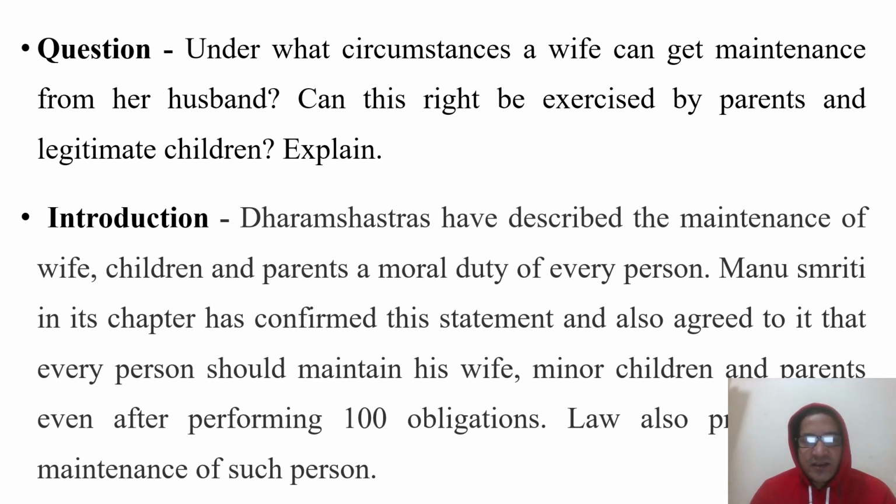Dharmashastra has described the maintenance of wife, children, and parents as a moral duty of every person. Manusmriti in its chapter has confirmed this statement and also agreed that every person should maintain his wife, minor children, and parents even after performing 100 obligations. Law also prescribes such provisions regarding the maintenance of such persons, and this provision belongs to family law, Mohammedan law, and the Criminal Procedure Code, Section 125 of CrPC.